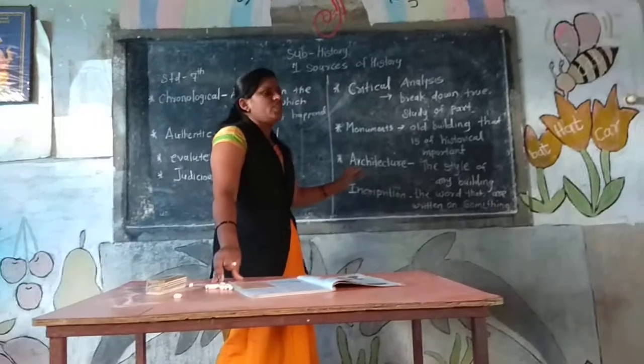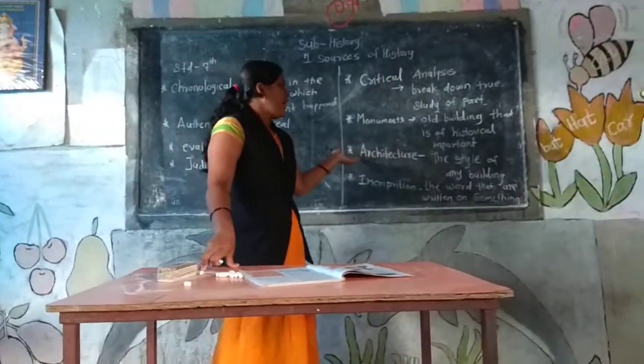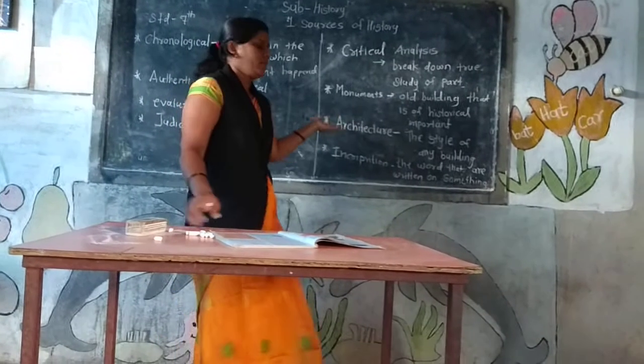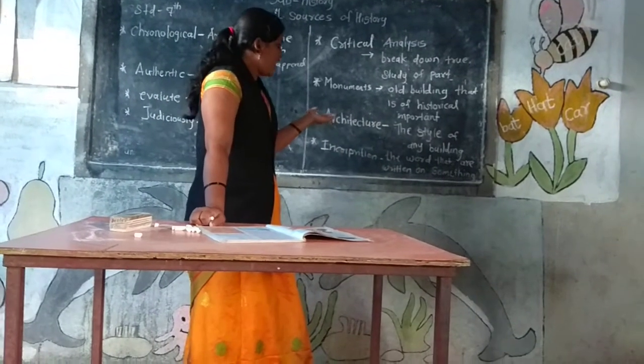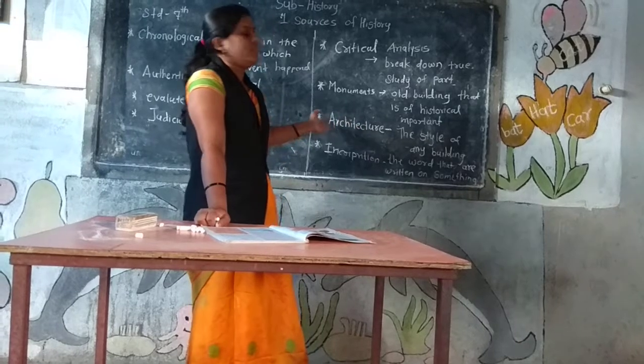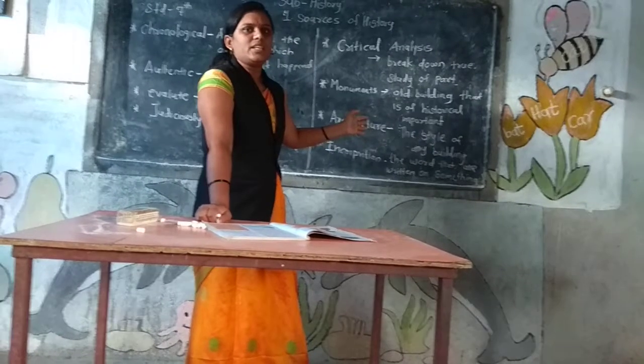Then architecture. This word is related to you or close to you. You know architecture is also a branch of career. What is the meaning of architecture? The style of any building. Like in architecture, the civil trade, you know, in engineering.